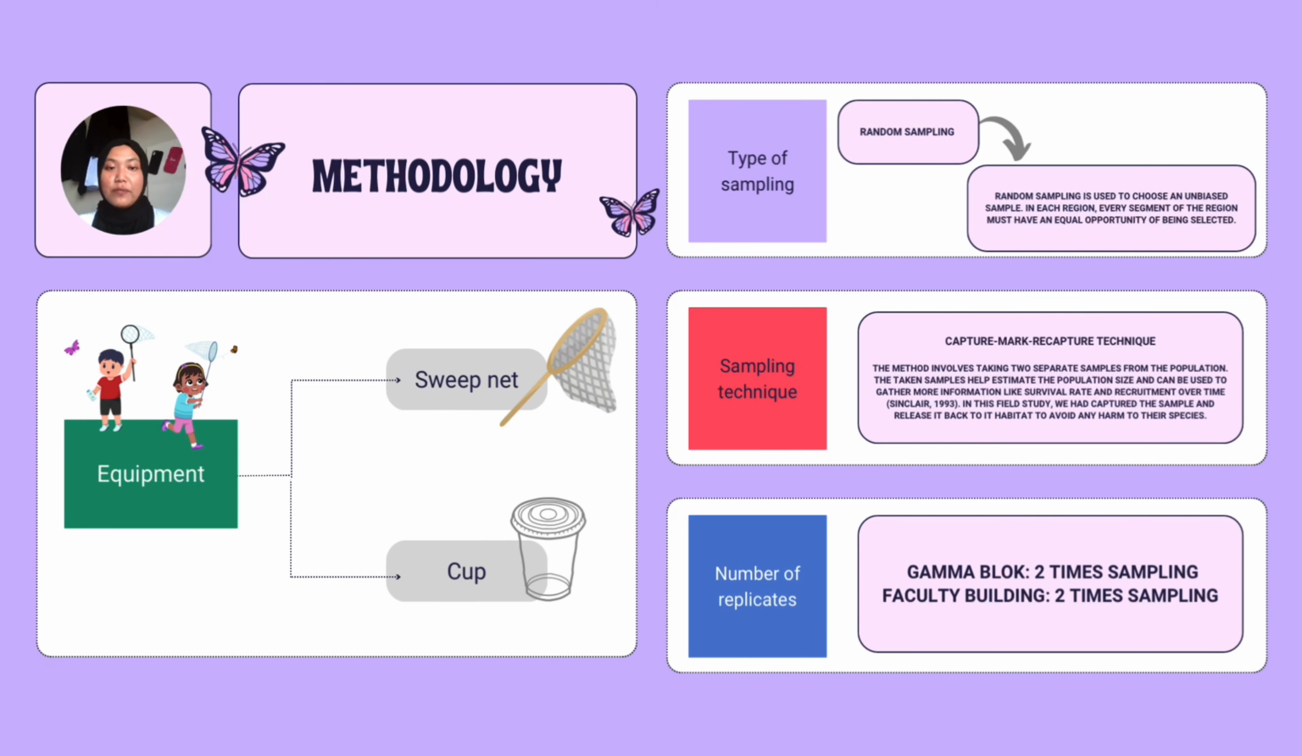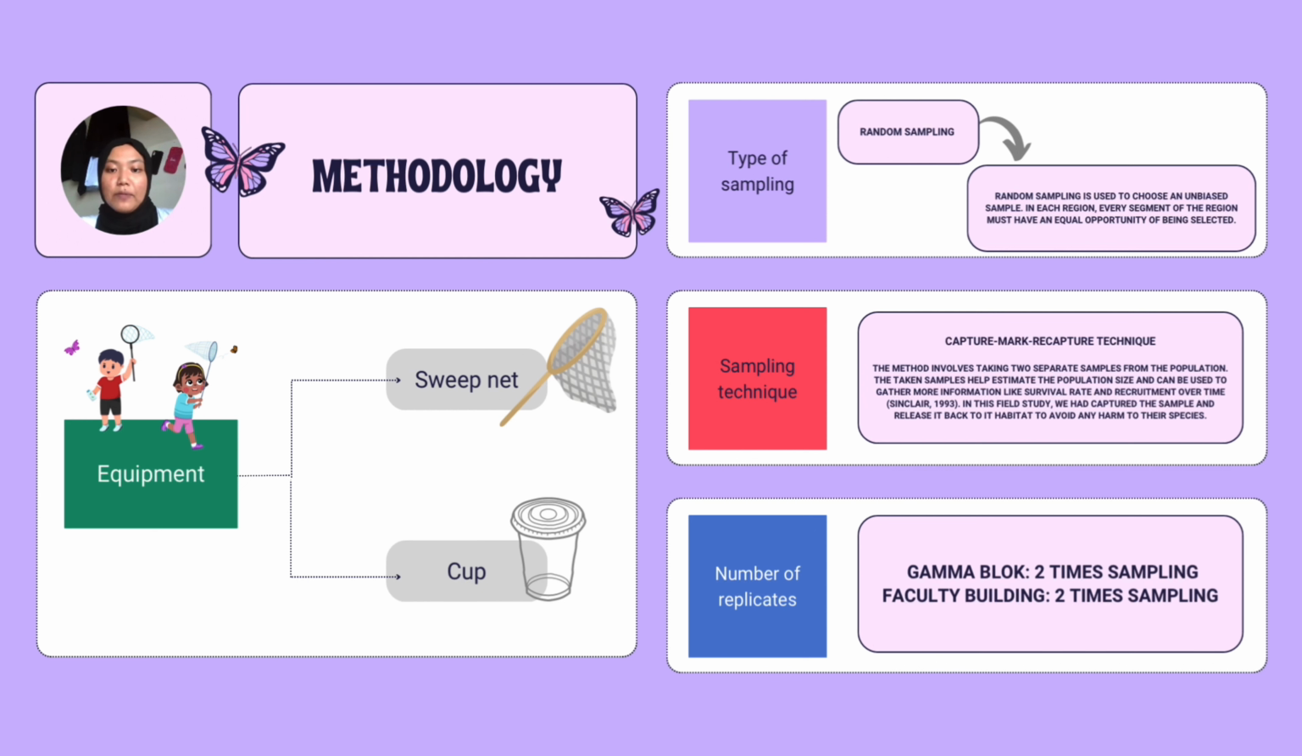Next, I will explain about methodology. First of all, the type of sampling that we use in this field study is random sampling. Random sampling is used to choose an unbiased sample. In each region, every segment of the region must have an equal opportunity of being selected.